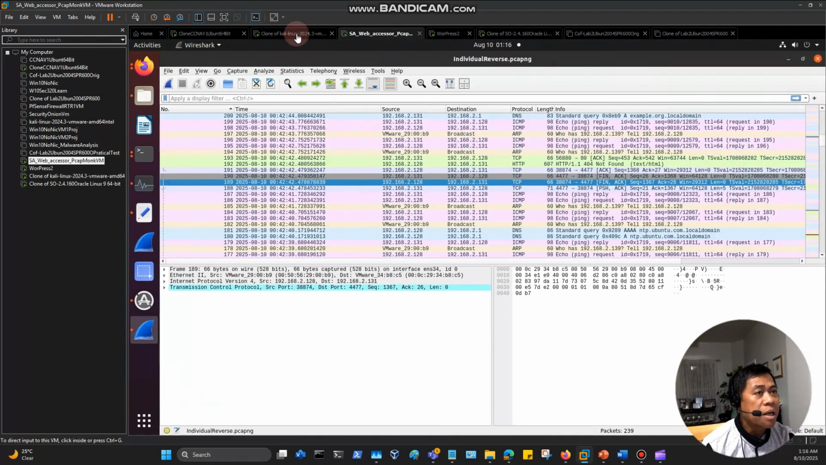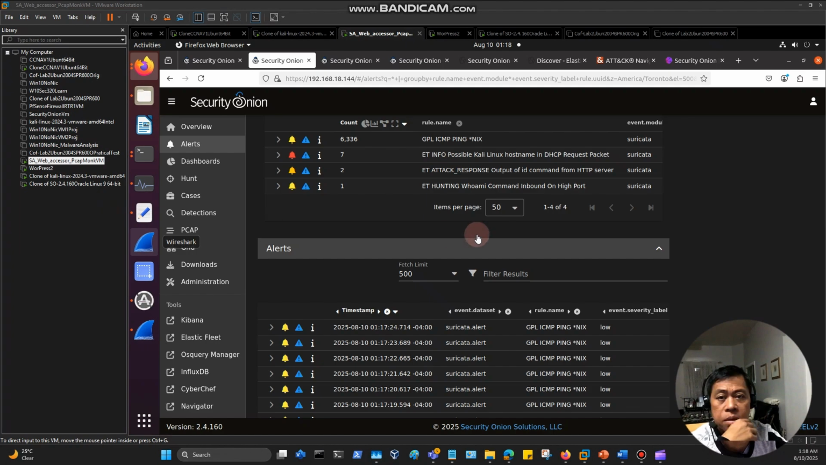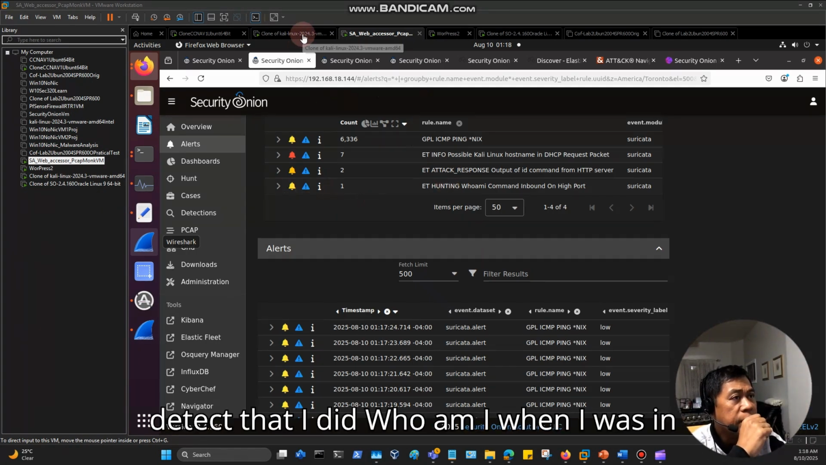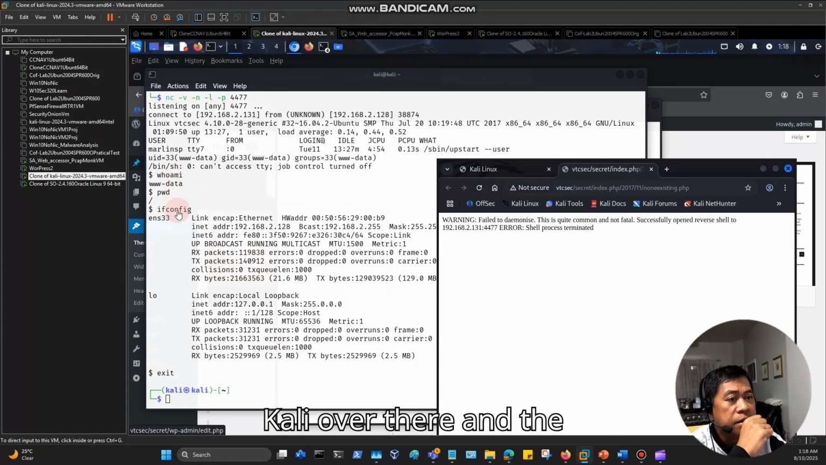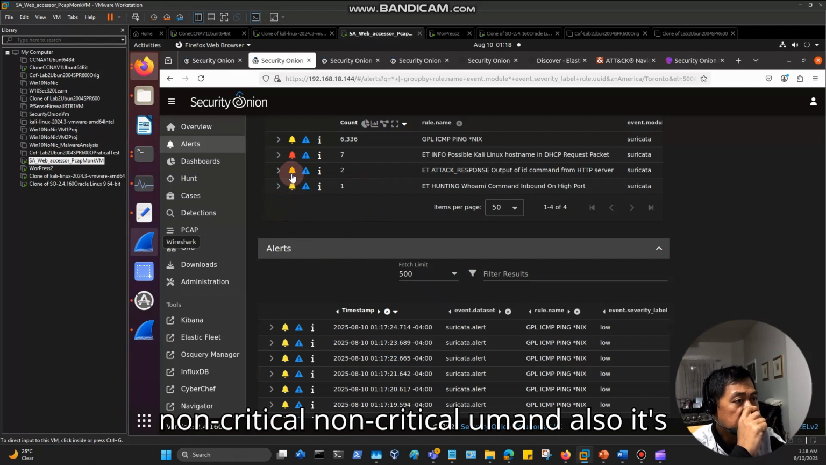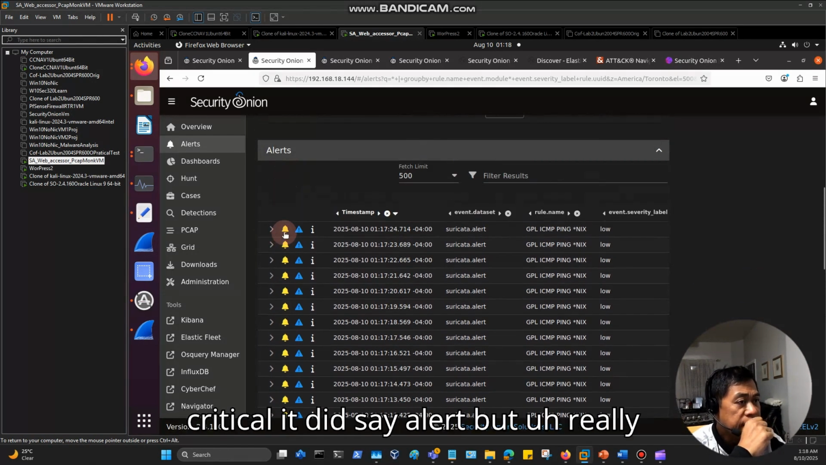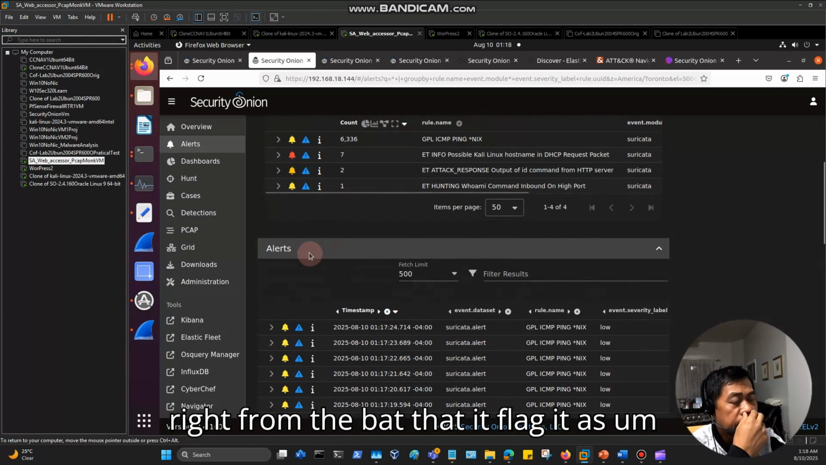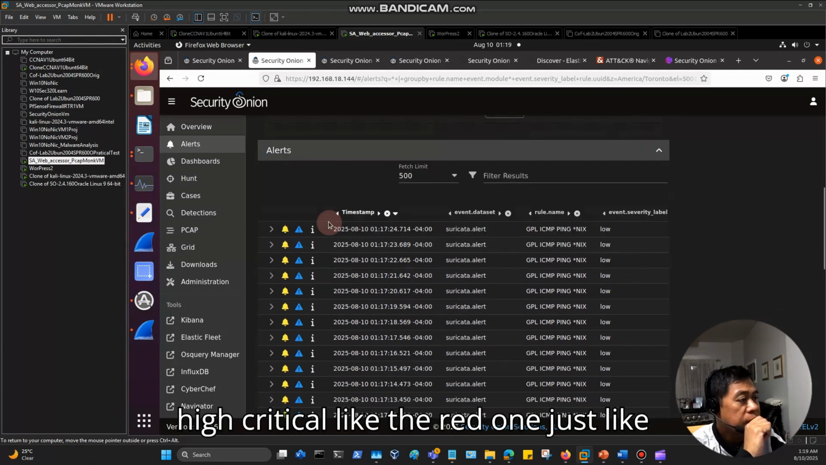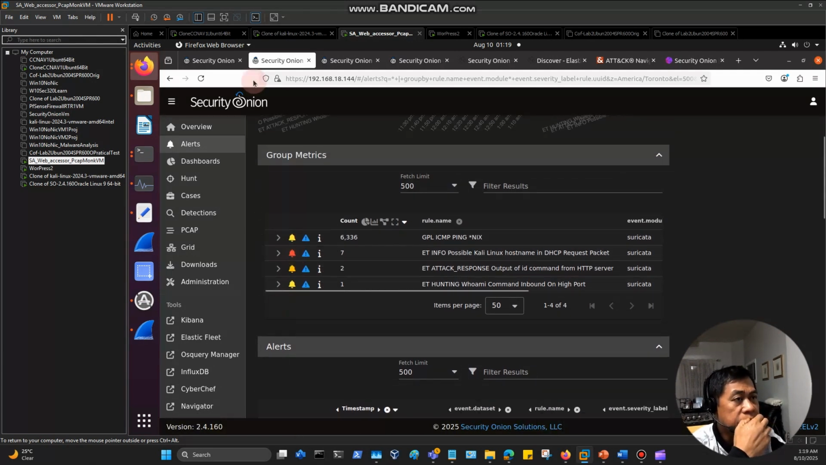I did it here, and here's what Security Onion looks like. It did detect that I did whoami when I was in Kali over there, and the interesting thing is that it was detected as non-critical. And also it's plenty of ping. It says it's also not critical. It did say alert, but really it's not like a signature based one, flagged right from the bat as high critical, like the red one. Just like I did on WPScan, it did high critical.